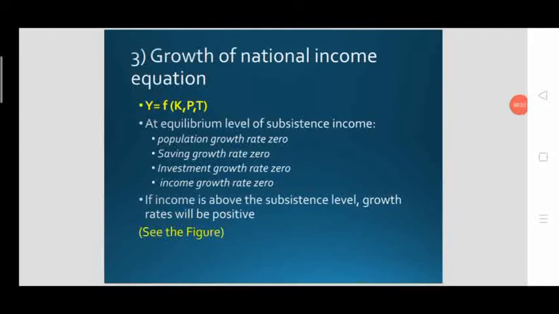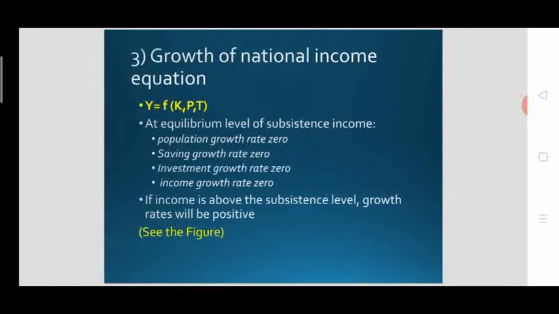So at the equilibrium level of subsistence income, when a country is at the subsistence level of income for a longer period of time, or they are at the equilibrium level of the low income equilibrium trap, population growth is supposed to be zero, as birth rate and death rate are equal.